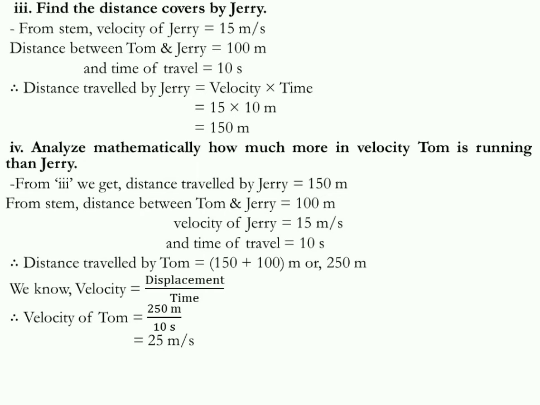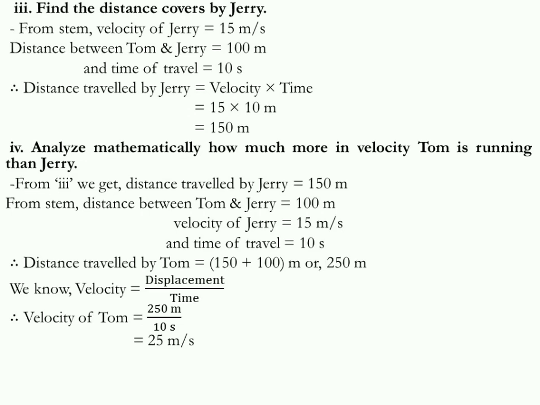So which formula we're using here, actually they are giving us marks partially, like distance traveled by Tom, that is for 1 mark, velocity of Tom, that is another mark, and how much more velocity Tom is running, that is for another 1 mark.